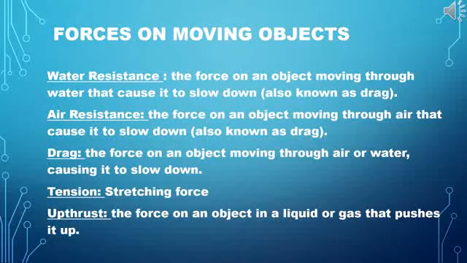Forces on moving objects. Water resistance: the force on an object moving through the water that causes it to slow down. Air resistance: the force on an object moving through the air that causes it to slow down. Drag: the force on an object moving through air or water causing it to slow down. Tension: a stretching force. Upthrust: the force on an object in a liquid or gas that pushes it up.